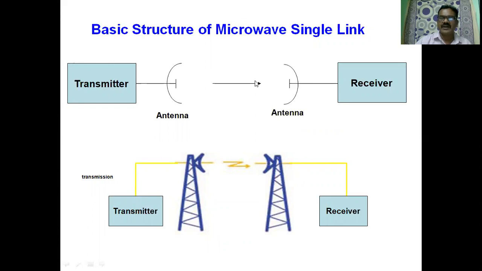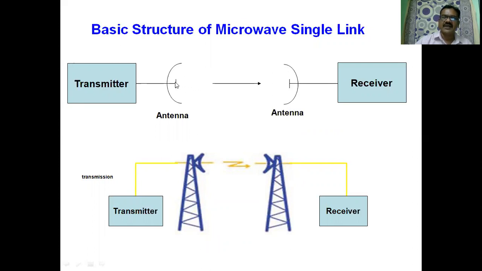The function of the repeater is receiving the signal, amplifying the signal, and then retransmitting to the destination. That is the receiving. So this receiving antenna is used for the purpose of receiving the signal.